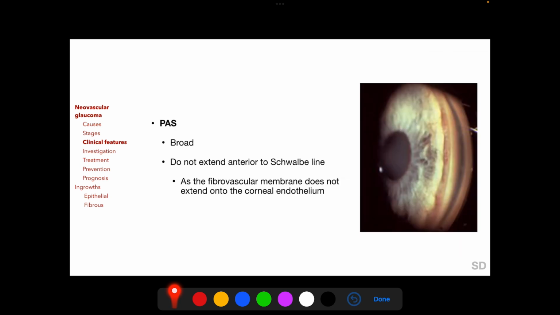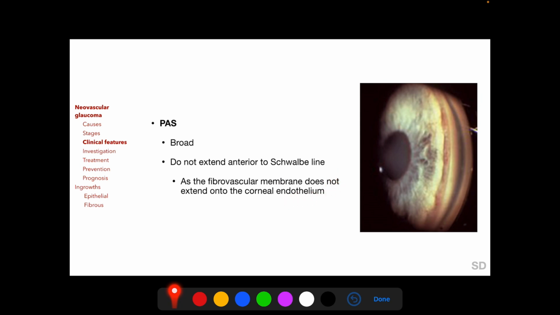Gonioscopy in later stages of the disease process shows peripheral anterior synechiae, and peripheral anterior synechiae of neovascular glaucoma are typically broad as shown in this photograph, but they do not extend anterior to the Schwalbe's line because the fibrovascular membrane of neovascular glaucoma does not extend onto the corneal endothelium.